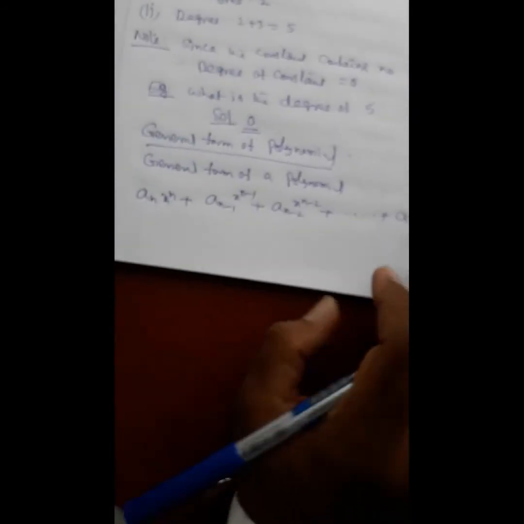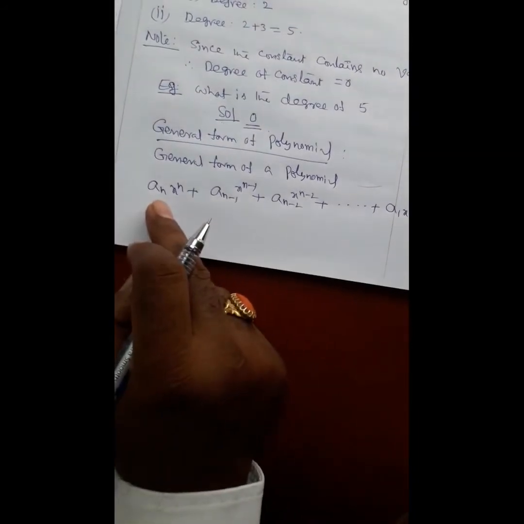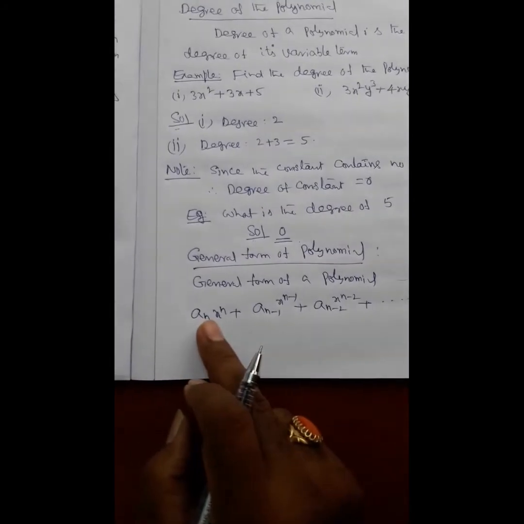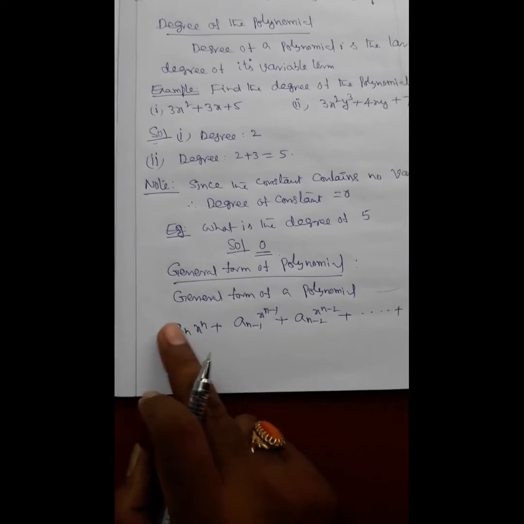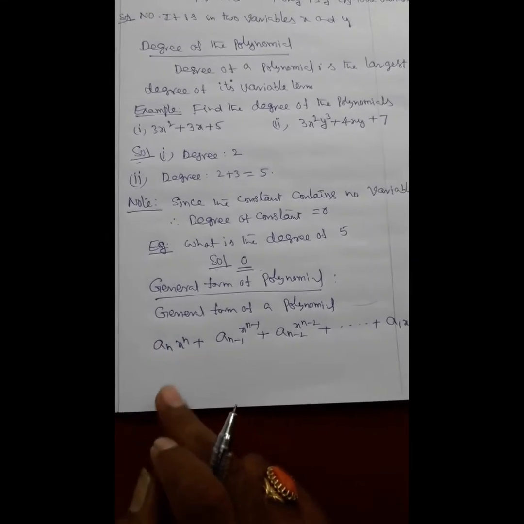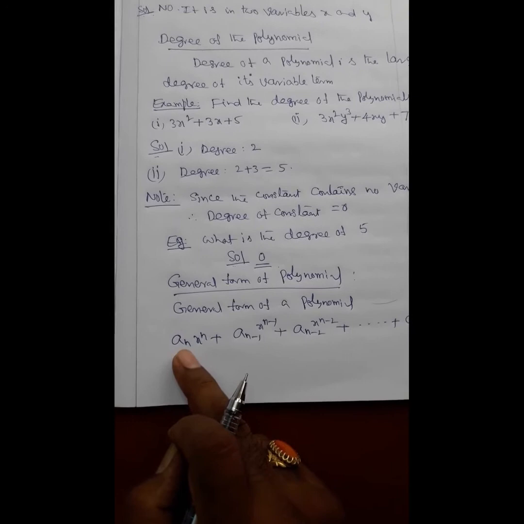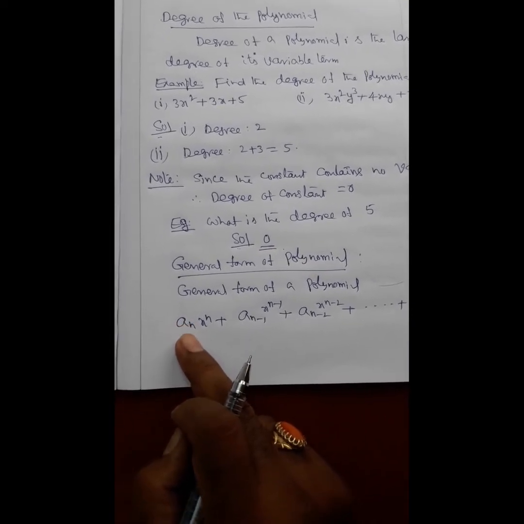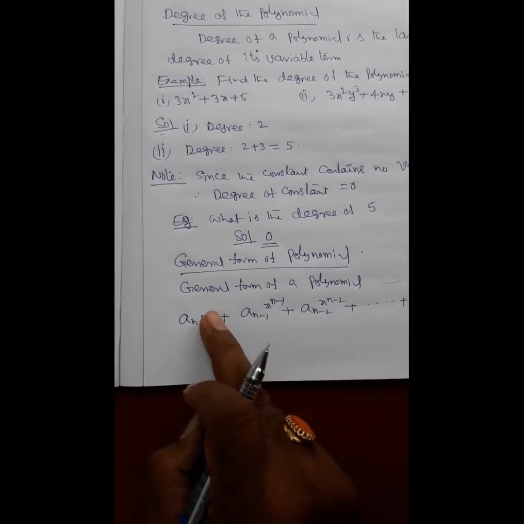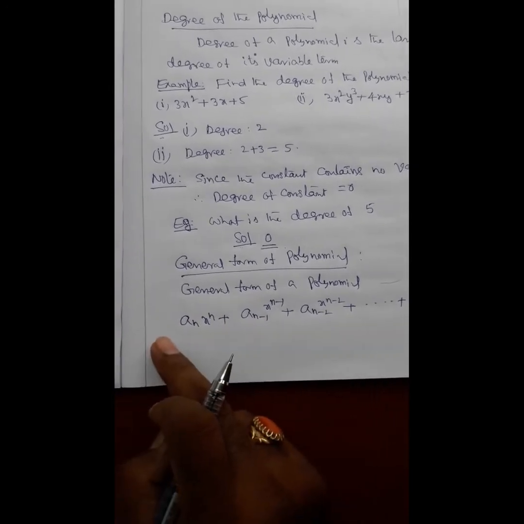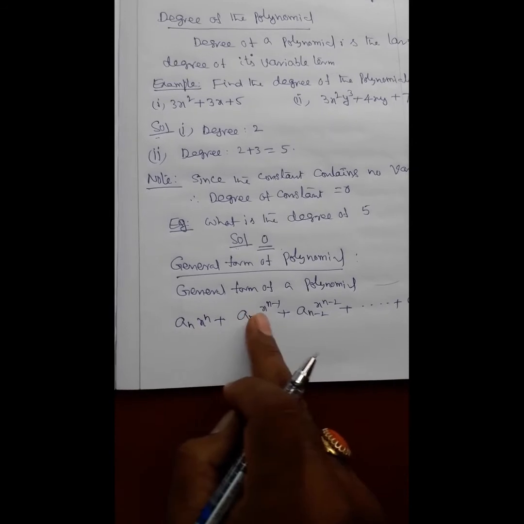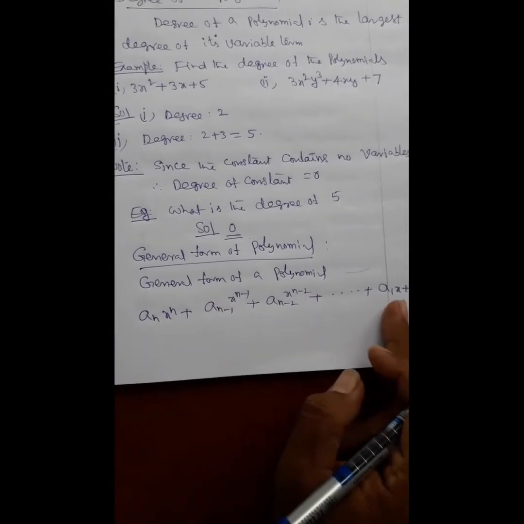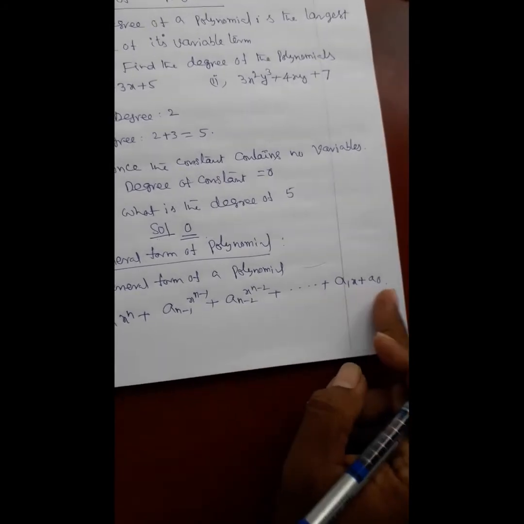It is very easy to remember, it starts from an. A is the coefficient, an is the coefficient of the first term, that is x power n. This is the first term in the general form of a polynomial. This is the second one, this is the third one, etc. The last but one is a1x plus a0.